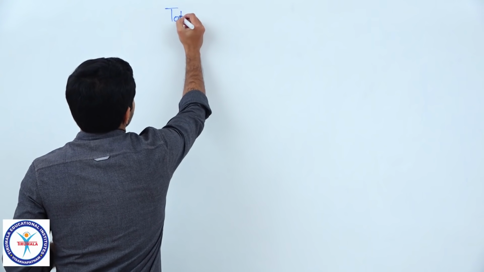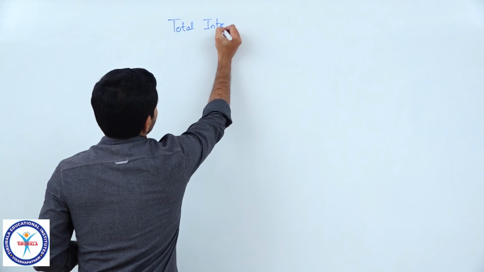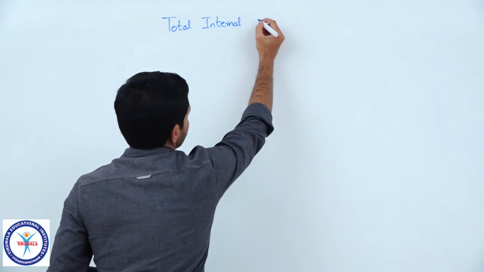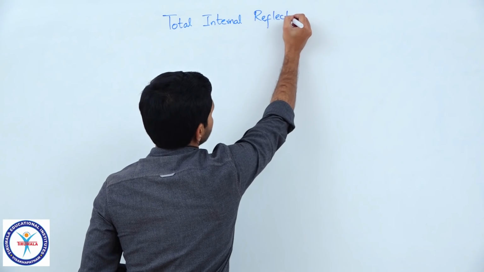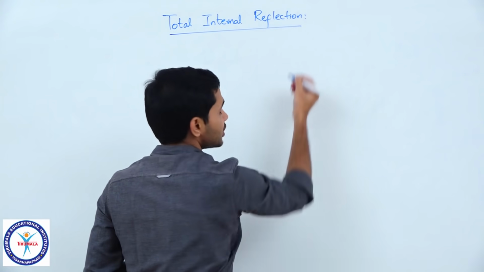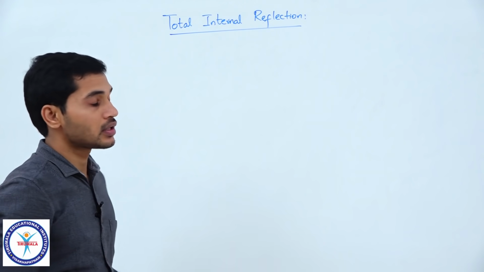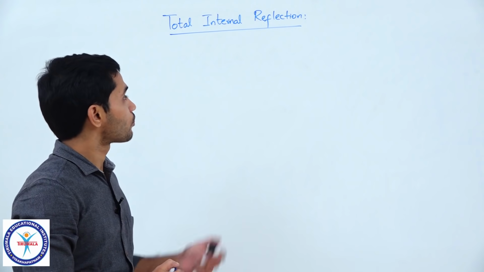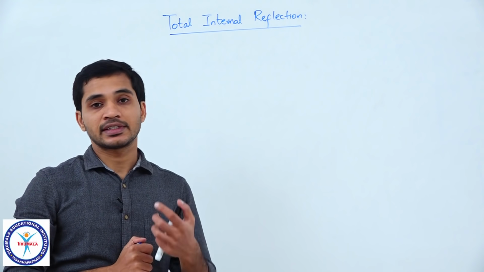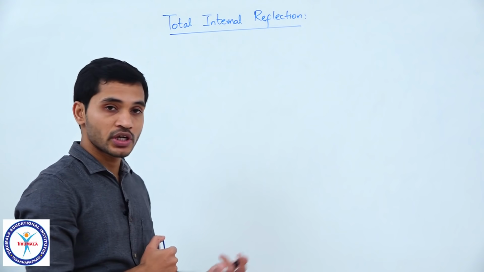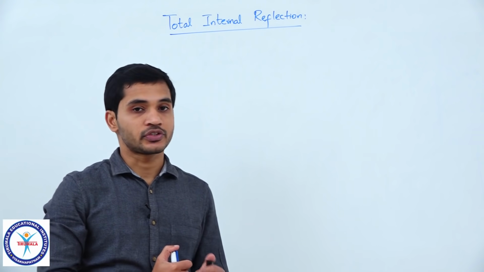Students, in today's lecture we will be discussing total internal reflection. It is a phenomenon similar to refraction, but when some parameters are changed, we observe that instead of refraction occurring, suddenly reflection occurs. That is what we will be studying here. It is a very interesting phenomenon and has many applications as well, for communication purposes, which we will discuss at the end of this topic.